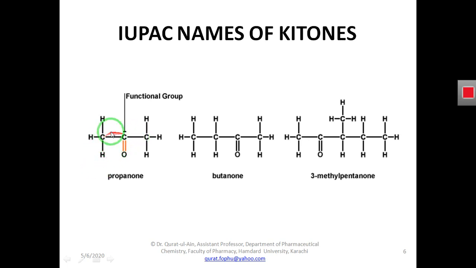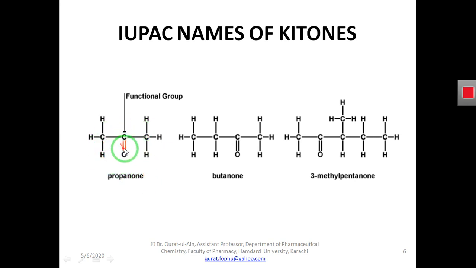So how do we say it? We say it propane, with 1, 2, 3 carbon atoms, if we exclude this double bonded oxygen. But if we add this double bonded oxygen here, then this functional group will be a carbonyl group. And then what we will do is remove the "e" from the end of the name of the alkane and add "one". Do you understand what I am saying?